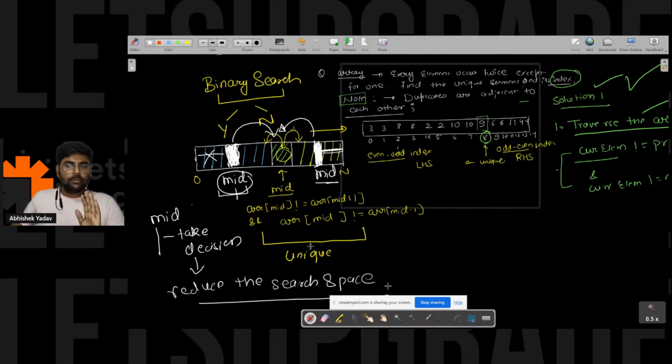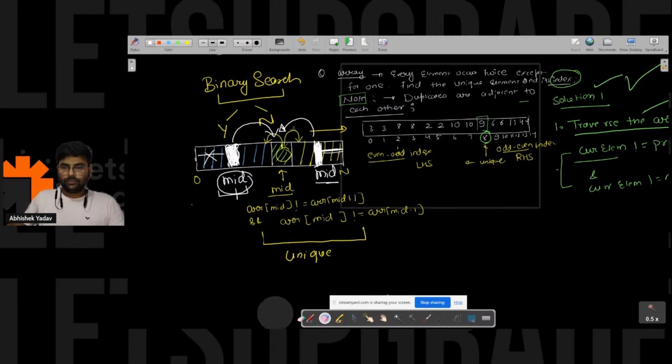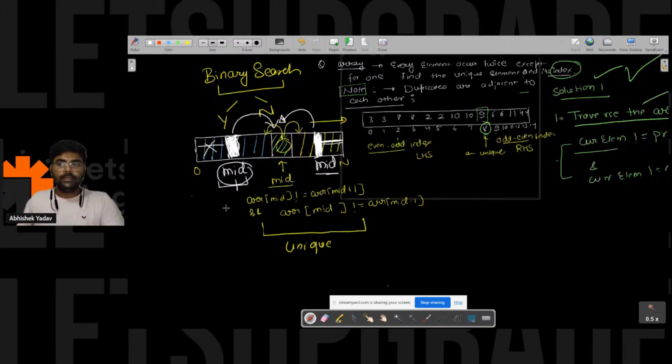Okay, reduce the search space here. So now let's try to think, what condition should I write here in order to remove the left hand side part, or in order to remove the right hand side part? Let's try to understand that part also. If you are not able to understand any point, tell me at this moment only, because I will not explain the whole code again.